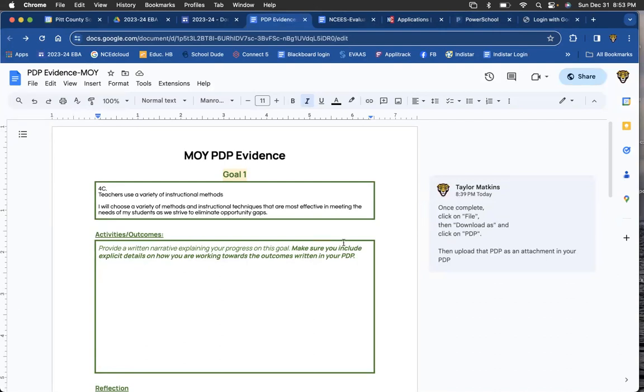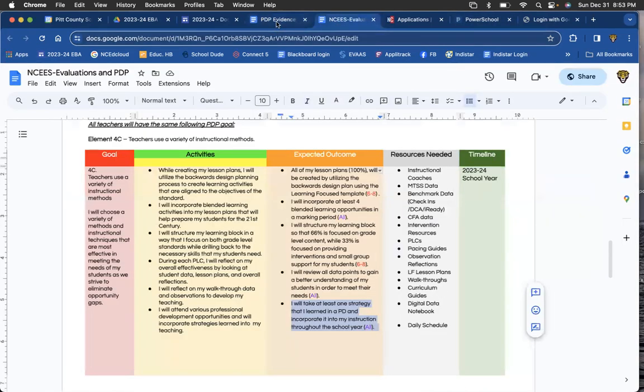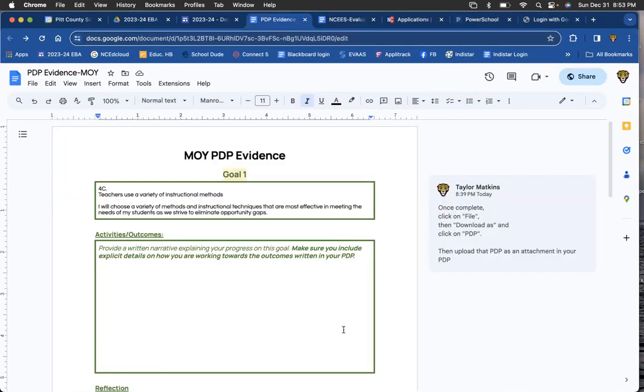So we'll start scheduling those MOI PDP reviews in the next week or so. And if you don't have this document completed, then we'll have to reschedule. It is very important that all of this information is up here as opposed to in your PDP. So if you could just make sure that it is up there so that we can sit down with you, knock it out, and be able to support you going forward. If you have any questions, please talk to one of the assistant principals or myself, and we'll be more than glad to help you.